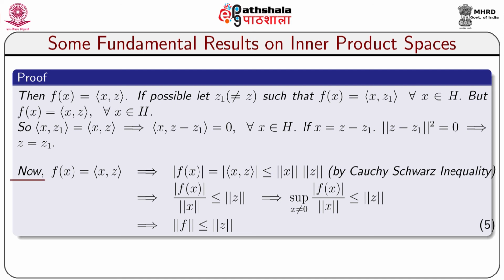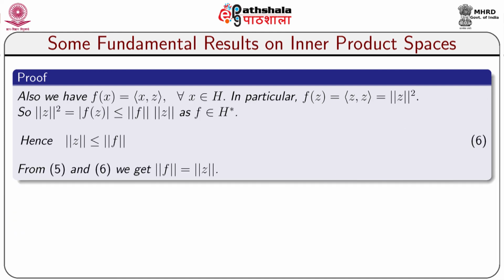Now, f(x) is equal to inner product x comma z, which gives that modulus of f(x) is equal to modulus of inner product x comma z, which by the Cauchy-Schwarz inequality is less than or equal to norm x into norm of z. This implies that modulus of f(x) divided by norm of x is less than or equal to norm z. If we take the supremum over x not equal to 0 of modulus of f(x) divided by norm of x, we see that it is less than or equal to norm of z. Thus, we see that norm of f is less than or equal to norm z.